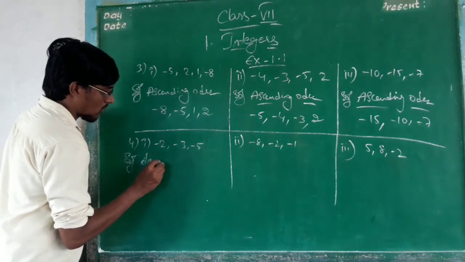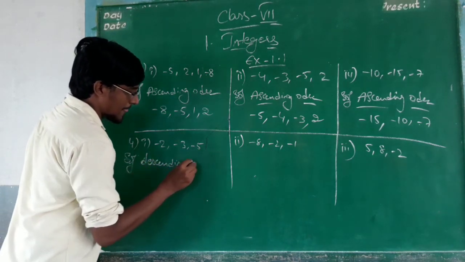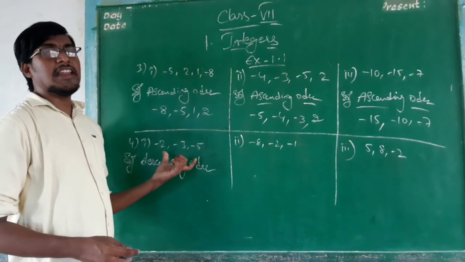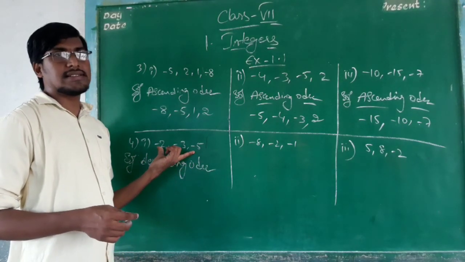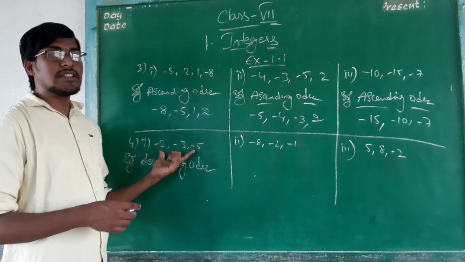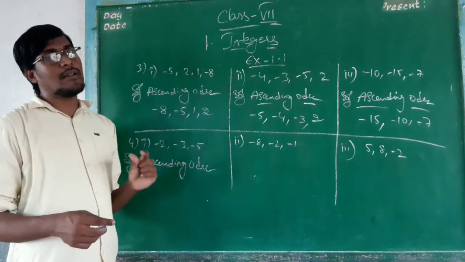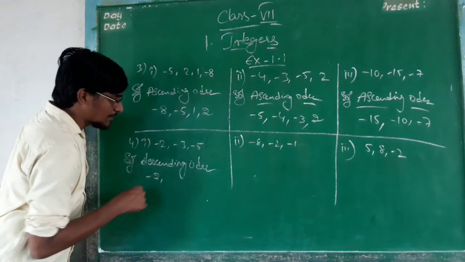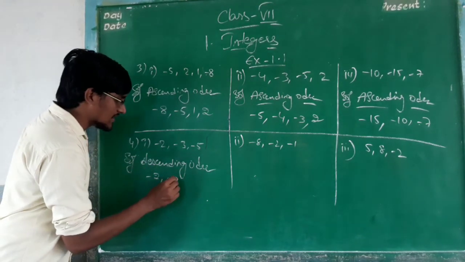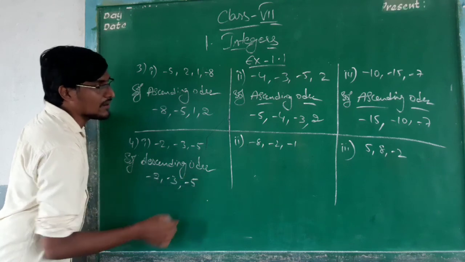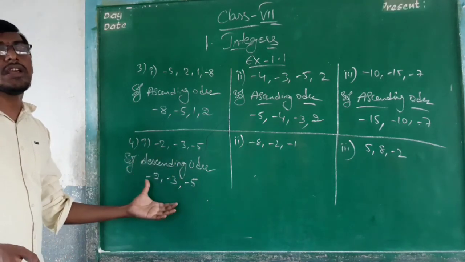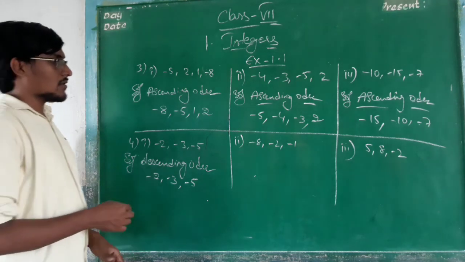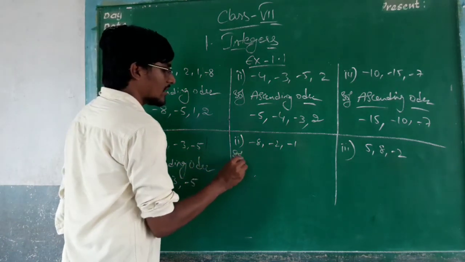descending order. What is the biggest number here? In all are negative integers. So in that negative integers, the smallest number will be the biggest number. So -2 is the biggest number. After that -3. After that -5. So he had given the question in descending order only. No changes occurred for this question. Now move on to the second one.